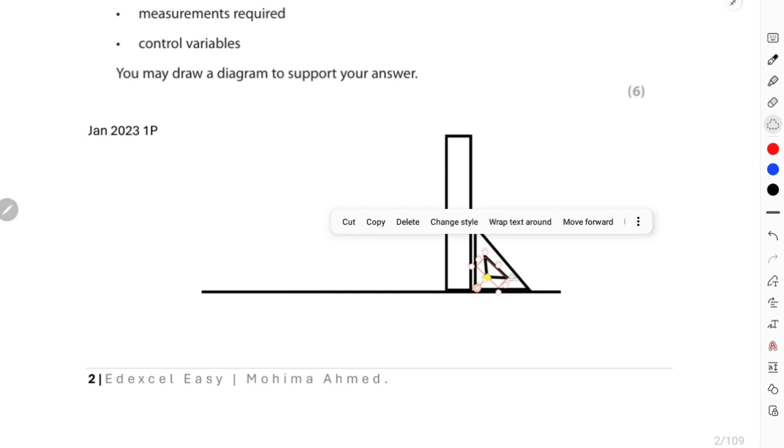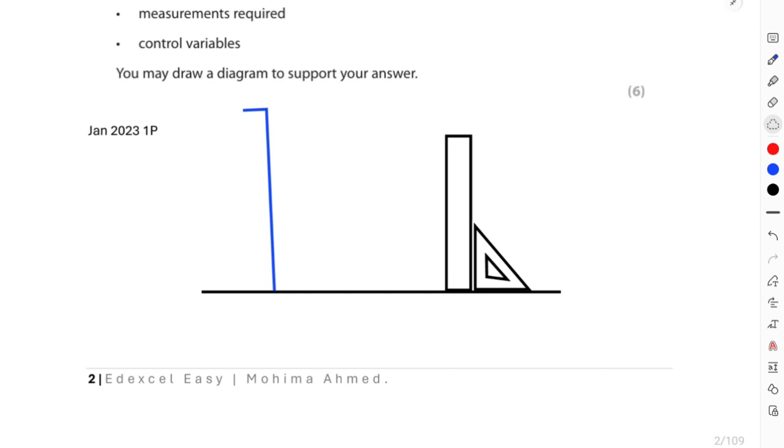Okay, this is how the set square will look. And obviously I am going to throw that ball from a certain height. As I'm carrying out an experiment, I would obviously have to repeat for different temperatures, right?